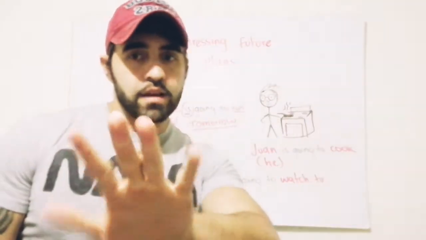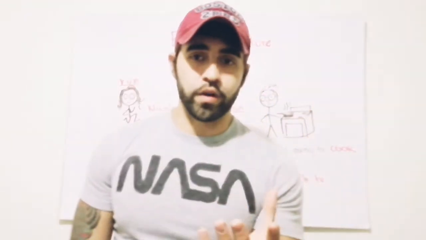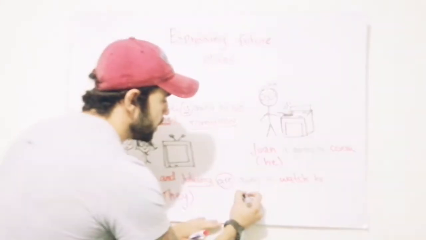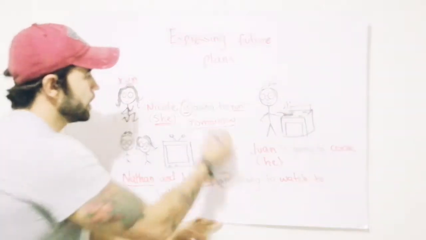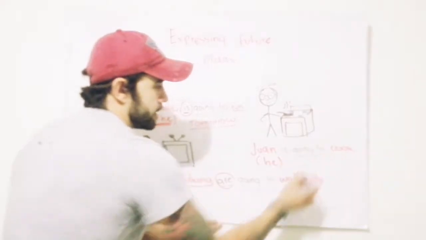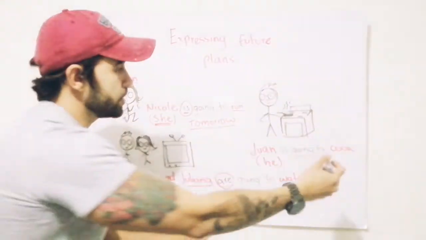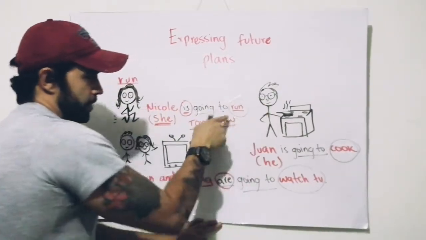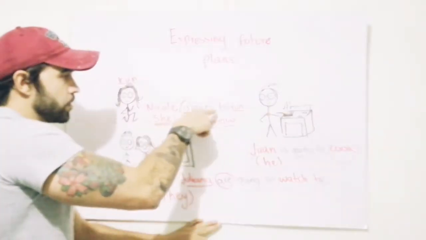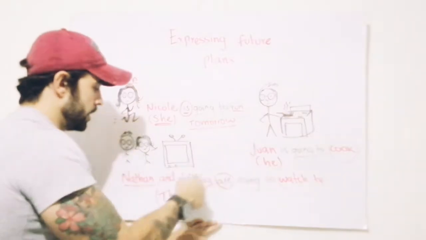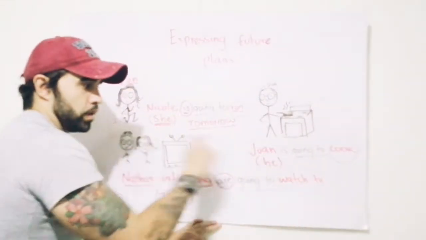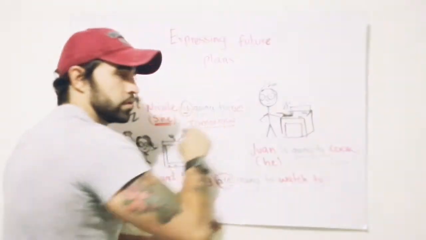But hold on a second, because there are other things that you need to know about going to. Now, the important verb to express future here is going to. Going to. And right after going to, we use the verb. So I say Nicole is going to run tomorrow. Nathan and Juliana are going to watch TV tomorrow. Juan is going to cook tomorrow.